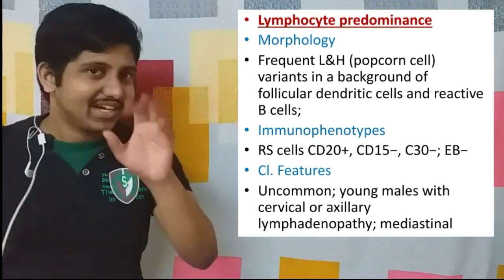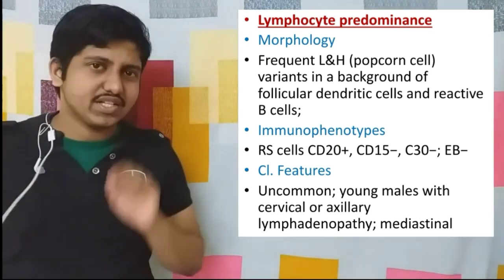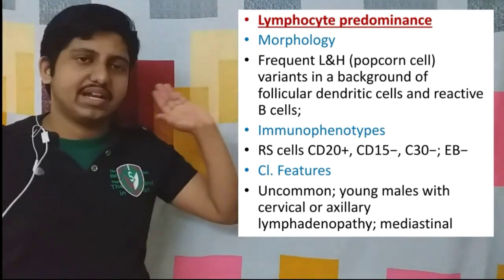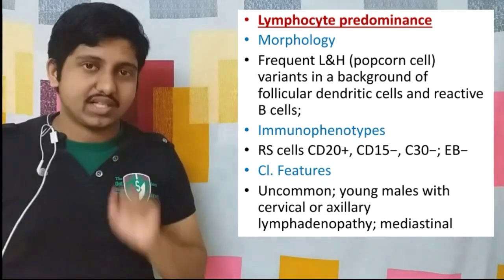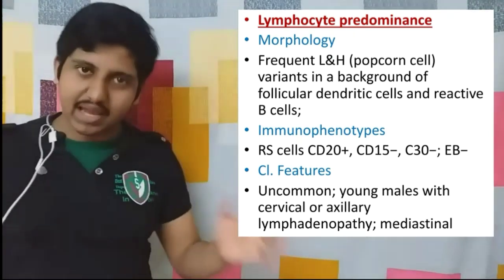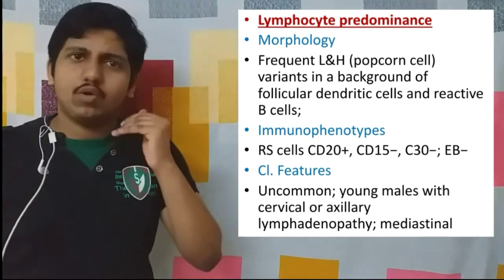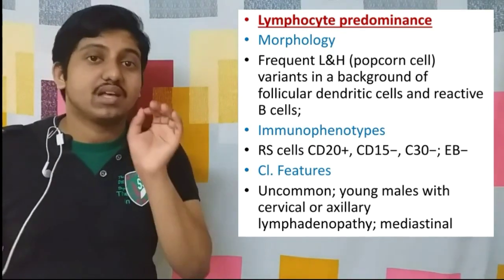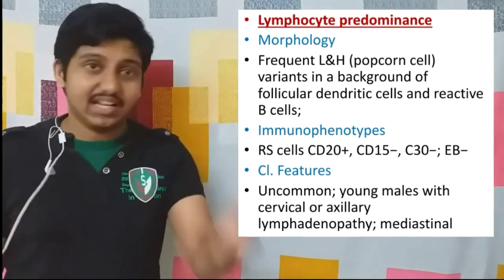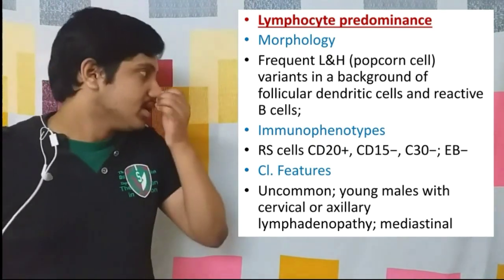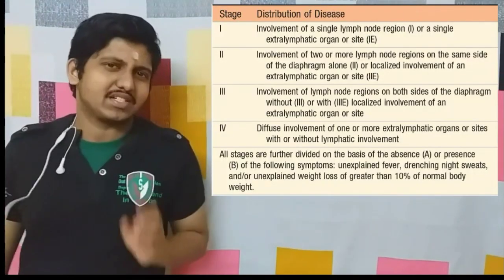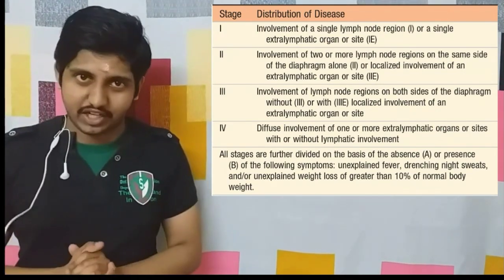Now let's come to the clinical features. We have to tell whether it is common or not. It is relatively uncommon. What are the age group and sex mostly affected? Usually young males, who have a major risk, that is cervical and axial lymphadenopathy, etc. So they have a greater chance for this disease. That's all. Now let's talk briefly about the stages of Hodgkin's lymphoma.